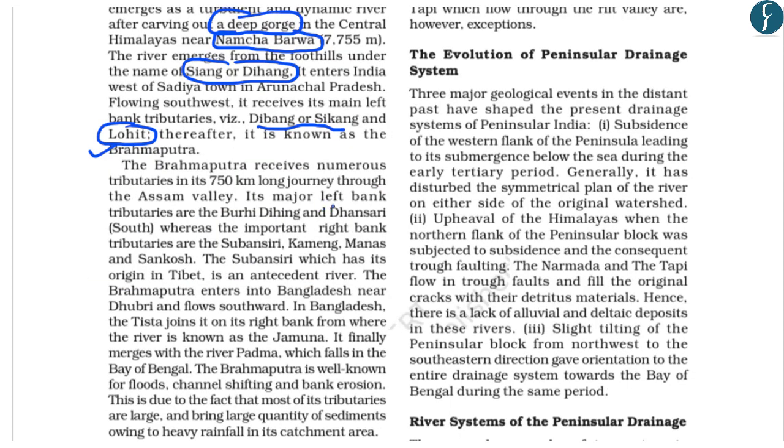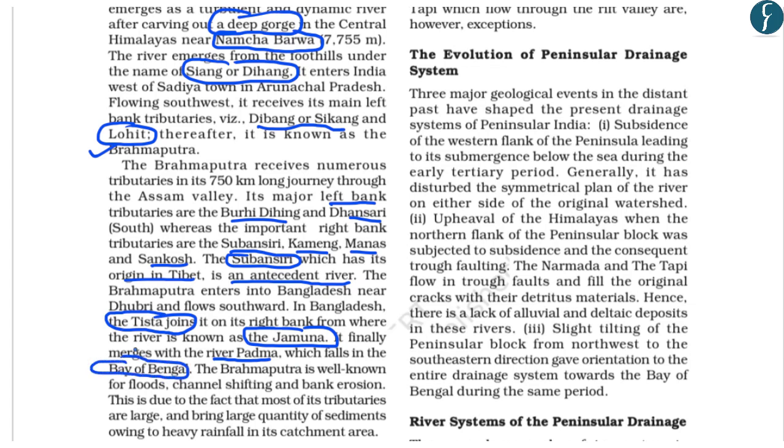So the major left bank tributaries of the Brahmaputra river are the Burhi Dihing and Dhansiri, while the important right bank tributaries of the Brahmaputra are the Subansiri, Kameng, Manas and the Sankosh rivers. And regarding the Subansiri river, it says that it has its origin in Tibet and is an antecedent river. Further, in Bangladesh, the Tista river joins the Brahmaputra on its right bank, and from there it is known as the Jamuna. And finally, this river Brahmaputra or the Jamuna merges with the Padma river in Bangladesh, and from there it drains its water into the Bay of Bengal.